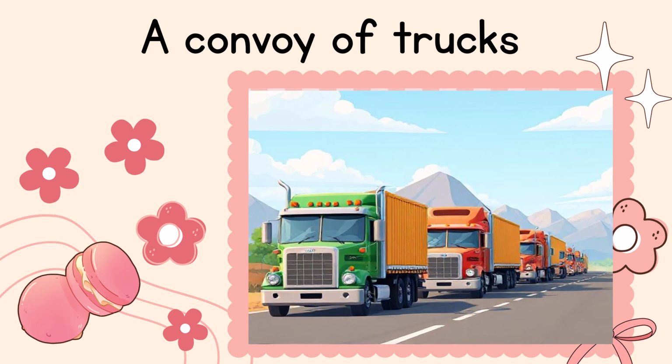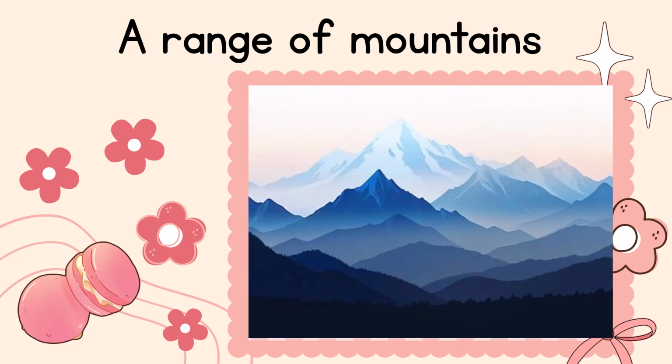A fleet of ships. Here the fleet is a collective noun that refers to a group of ships. A convoy of trucks. Here the convoy is a collective noun that refers to a group of trucks. Here you can see the group of trucks. A range of mountains. Here the range is a collective noun that refers to a group of mountains. You can see the range of mountains.